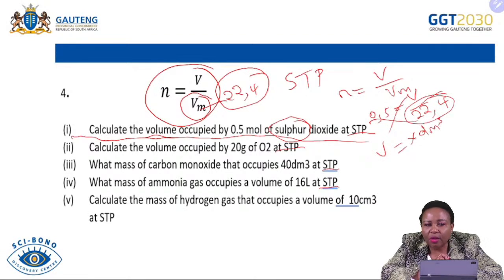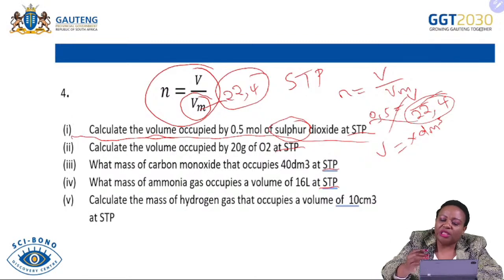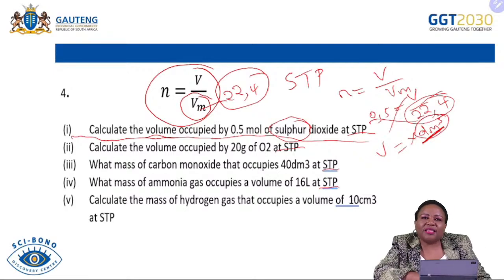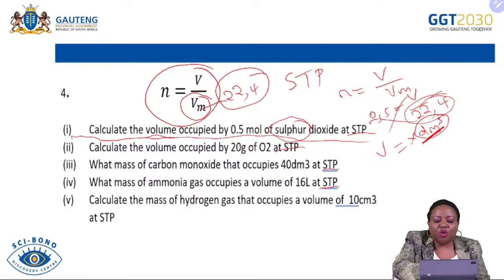Remember, always when you do calculations, we must make sure that we write the correct units for that specific calculation or answer. Where units are not required, we need not put units, because if you put units where they are not required, it means your answer will be incorrect. So whenever you need units, you must definitely put those units.